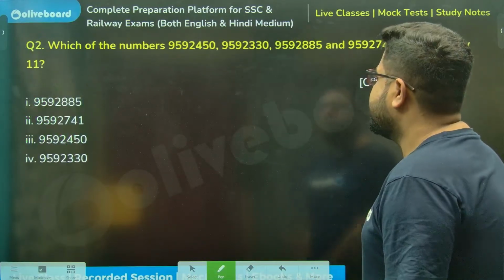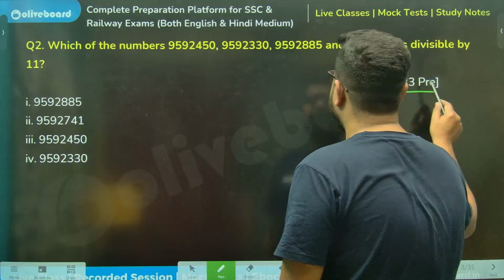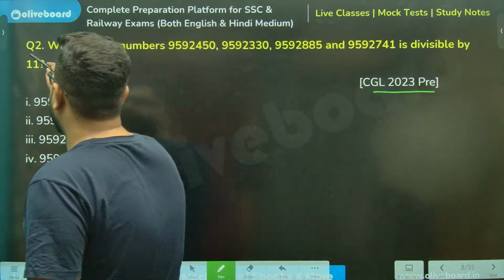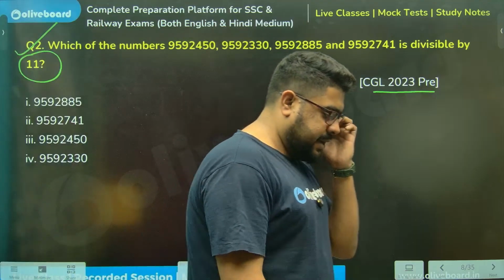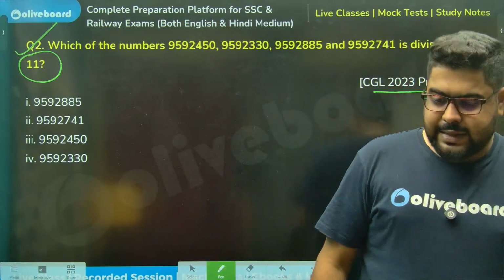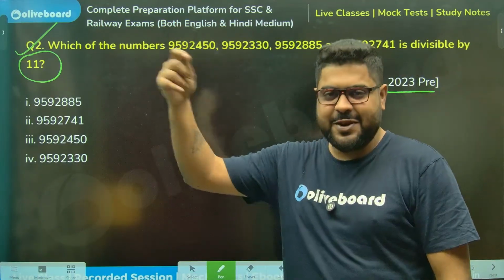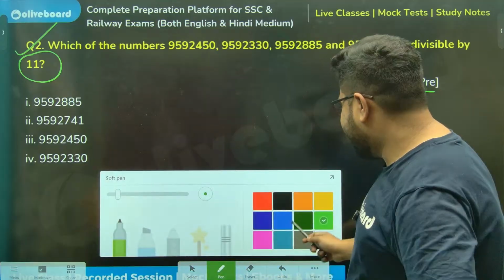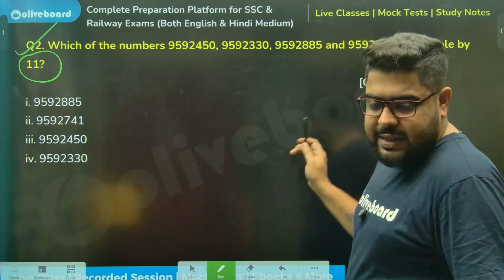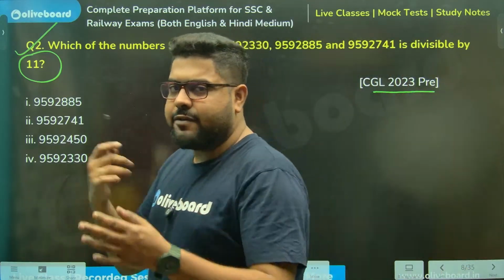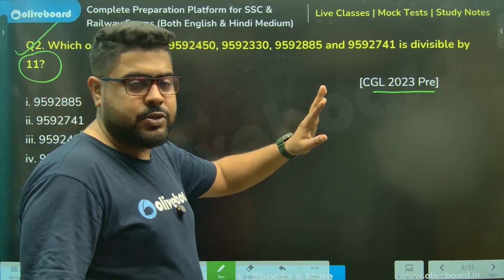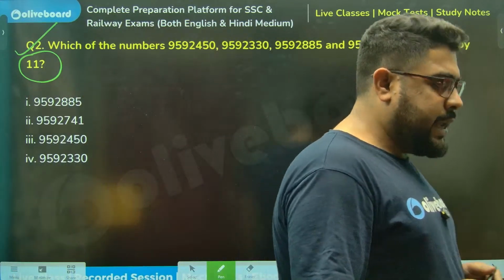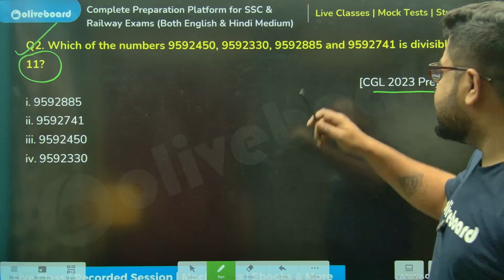Moving on. Sir, which number is divisible by 11? Tell me. Acha, again, don't worry. This is just the beginning. We will move into difficult questions. Not always will you get all these easy questions. You will have a mix. You get easy questions, you get difficult questions as well. So you need to be prepared for both.